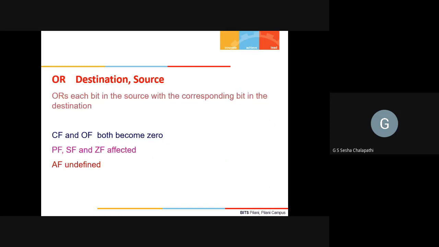Now OR will also operate the same way, except that instead of ANDing each corresponding bit, I will OR the corresponding bits. So it will be something like OR AX, BX.